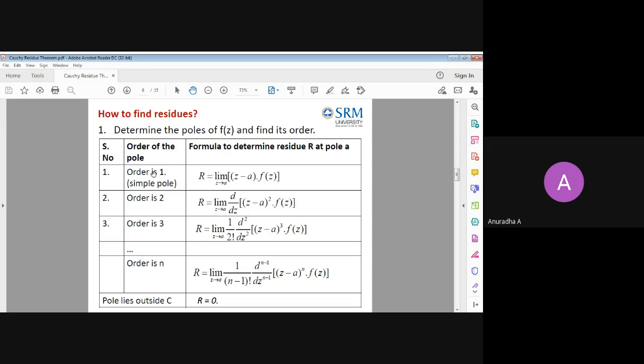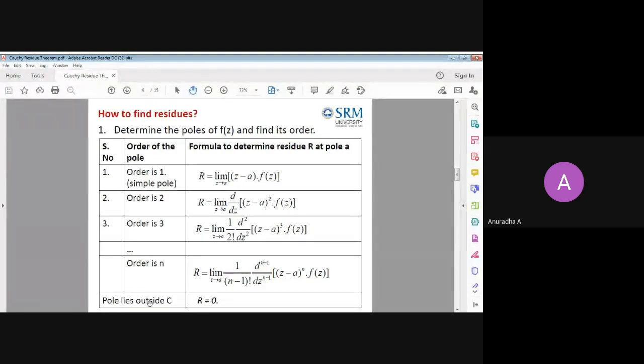So in general, if it's a simple pole, we take just the numerator and find the limit. That's all. We take the numerator part alone and find the limit. We do all this when the pole is inside or on the curve. If the pole is lying outside, as in the Cauchy integral formula, we write the residue to be 0.